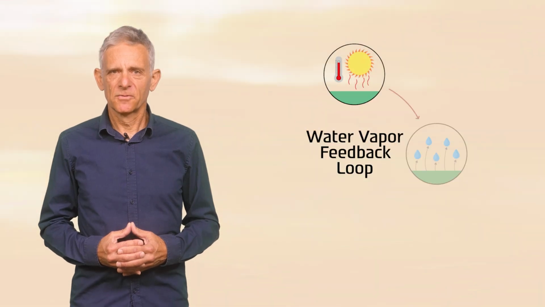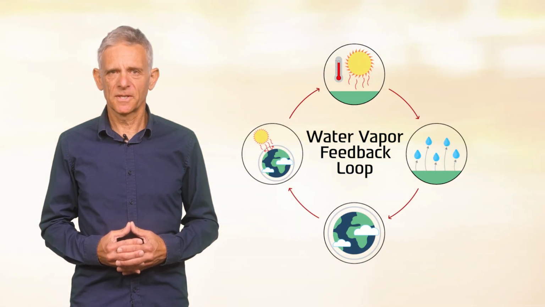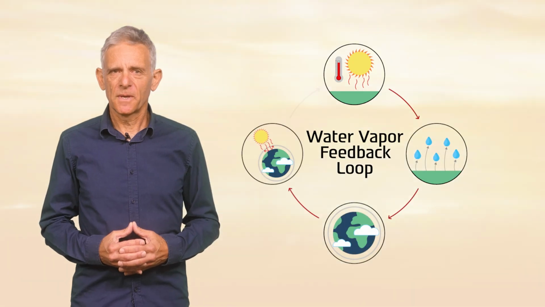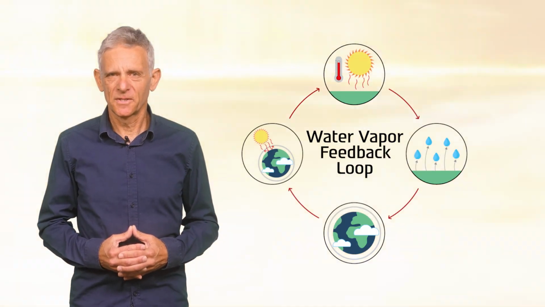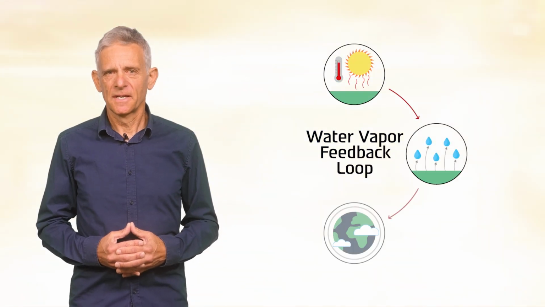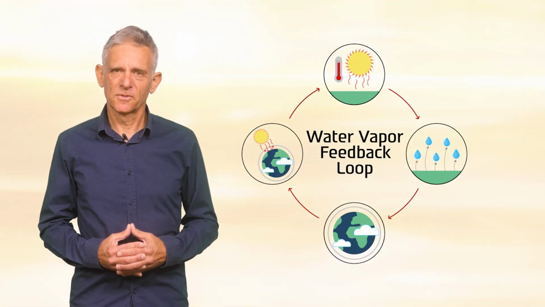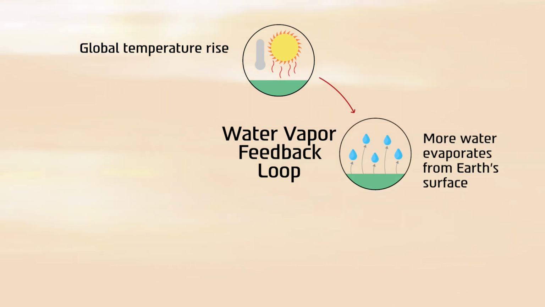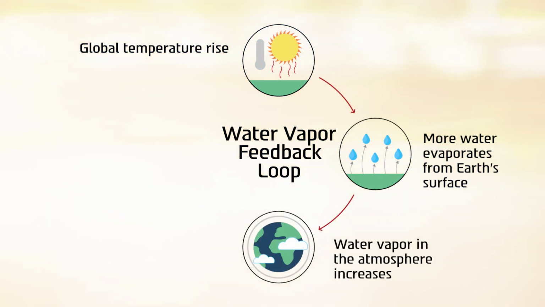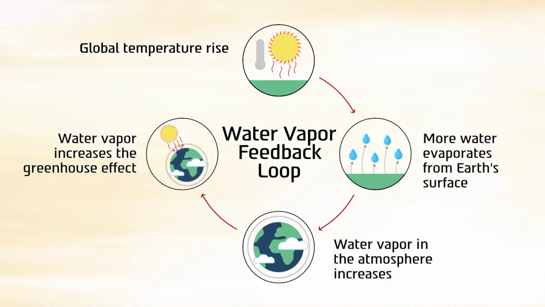A third and final vicious cycle is the water vapor feedback loop. Water vapor is the most abundant greenhouse gas in Earth's atmosphere, and its concentration is directly related to temperature. As global temperatures rise, more water evaporates from Earth's surface, increasing the concentration of water vapor in the atmosphere. Every 1 degree Celsius rise allows the atmosphere to increase its water content by approximately 7%. Since water vapor is a greenhouse gas, its increase leads to further warming, causing even more water to evaporate, creating a self-reinforcing vicious cycle.